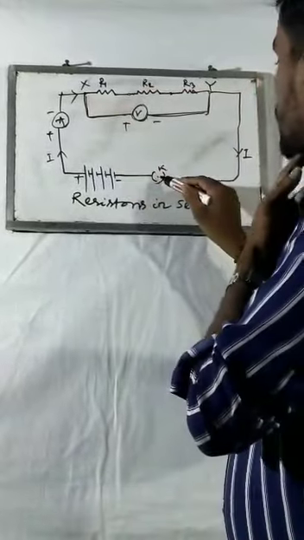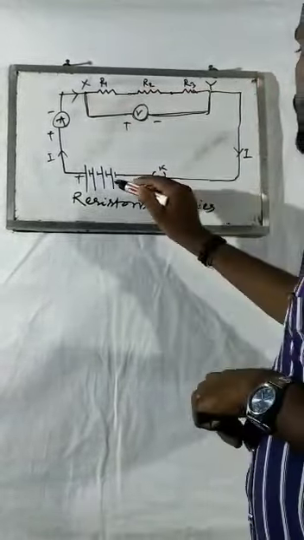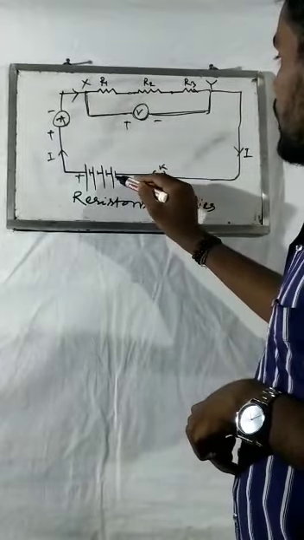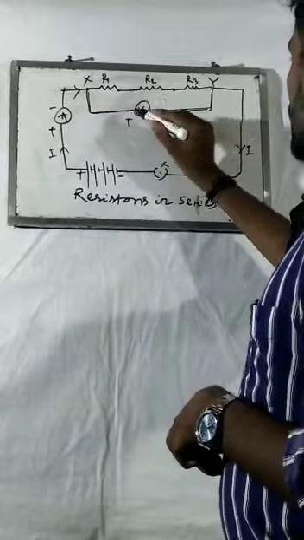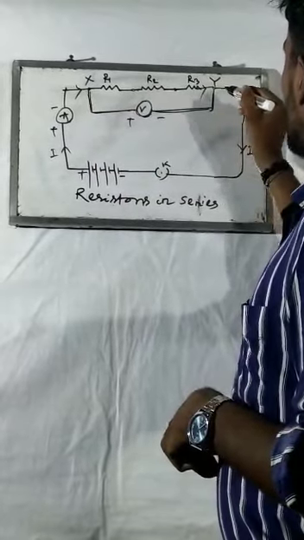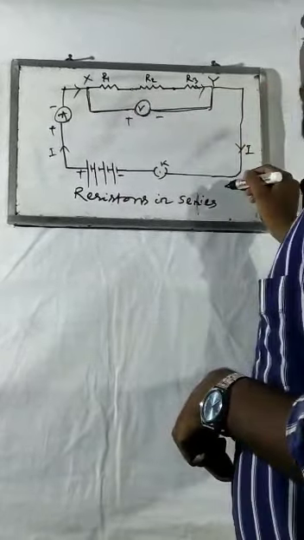And here a key is a switch, and current is traveling from the negative to the positive terminal. Here this is the direction of current, and here also current, you notice that, and current finally moving.